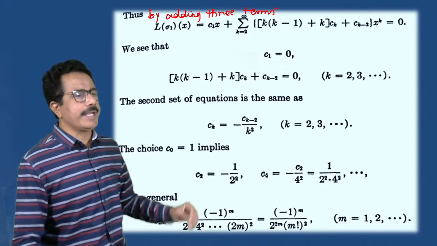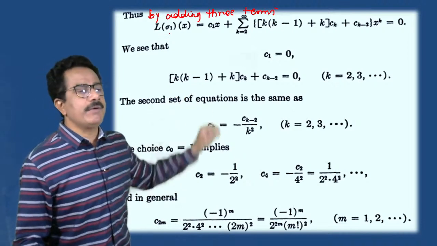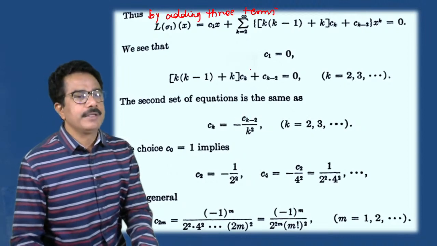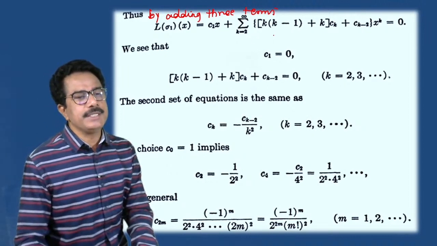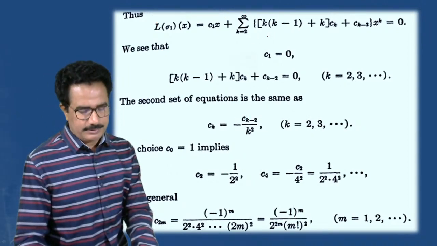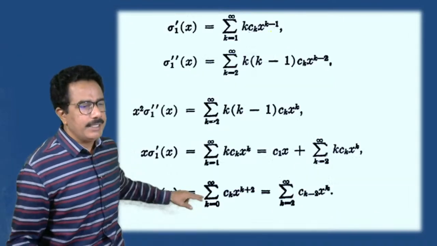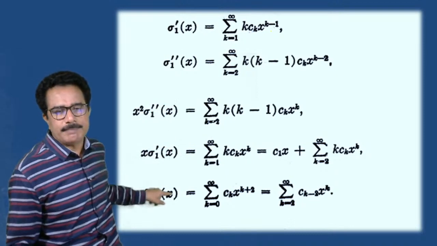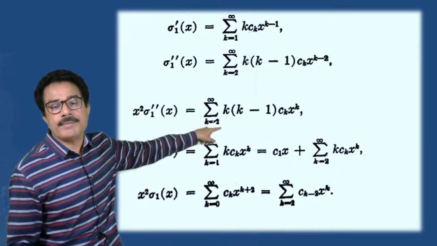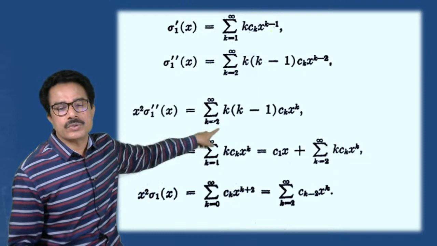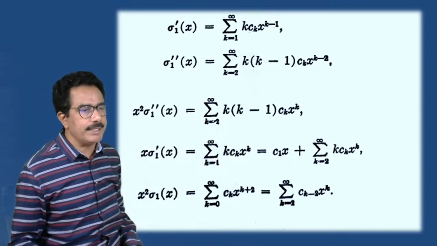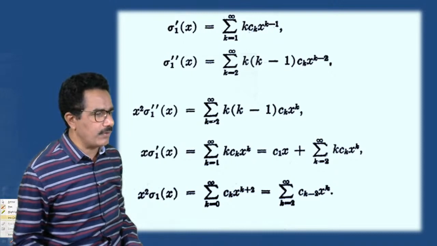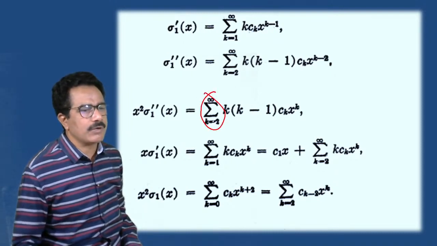Okay, so we get याला sigma 1 of x is equals to c1 of x plus आता ॲडिशन करा 1 2 3 चं ॲडिशन करा म्हणजे ही टर्म येते पहा. See this by adding, याची ॲडिशन करा. We have to add 1 2 3. So you can take summation common, summation k is equals to 2 to infinity. We can take a common summation from this. Summation is the common.